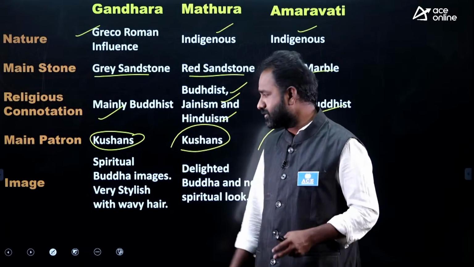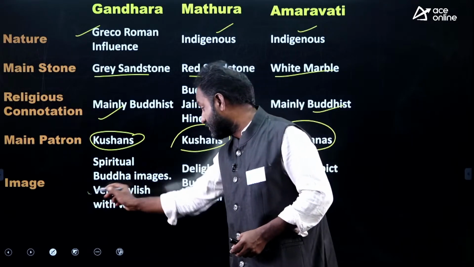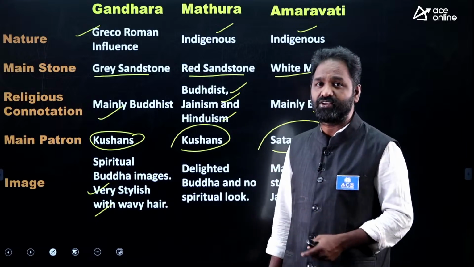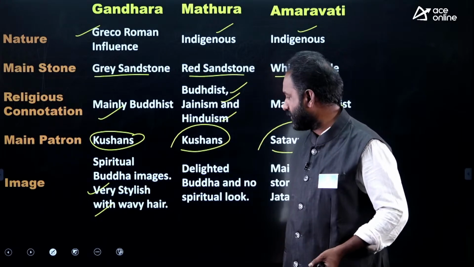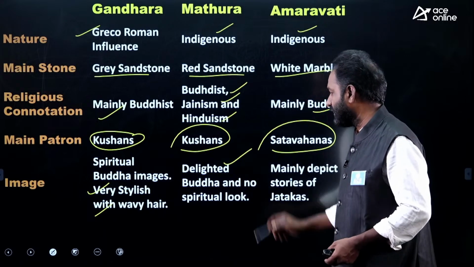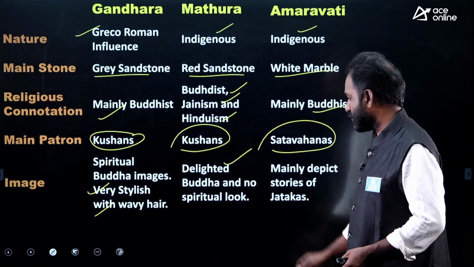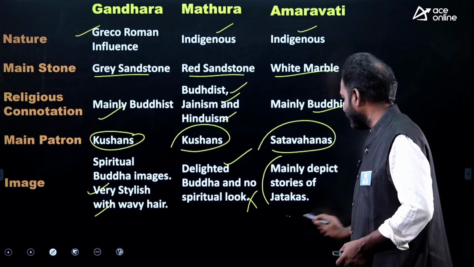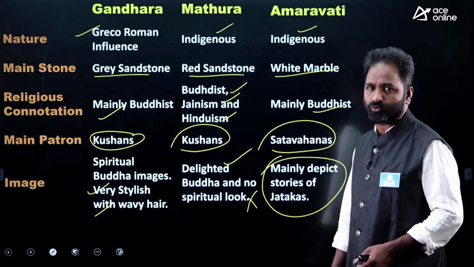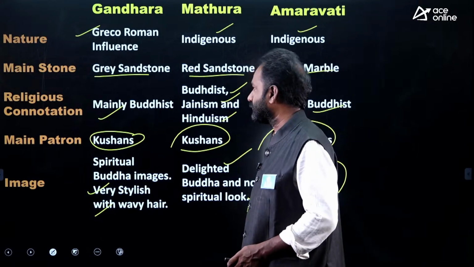In Gandhara School of Art, you can see a spiritual Buddha. The Buddha looks more spiritual, very stylish with wavy hair, because Greek influence is there. The Buddha was shown as a muscular person. And in Mathura School of Art, a delighted Buddha, with no spiritual look. And Amaravati School of Art mainly explained the Jataka stories.